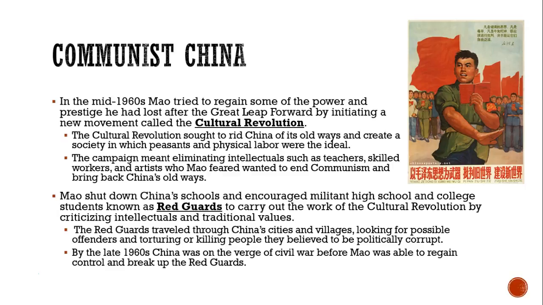Mao shut down China's schools and encouraged militant high school and college students known as the Red Guards to carry out the work of the Cultural Revolution. But the Red Guards took it a little bit too far, and so they began traveling through China's cities and villages looking for offenders and torturing and killing anyone they believed to be politically corrupt or against the Cultural Revolution. By the end of the 1960s, Mao had lost a lot of support and also a lot of control before he was finally able to break up the Red Guards.